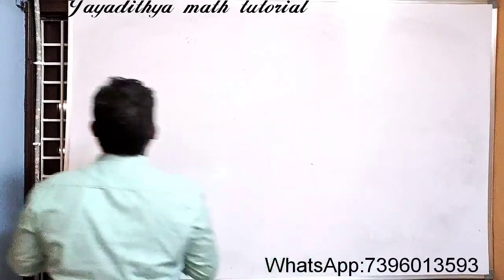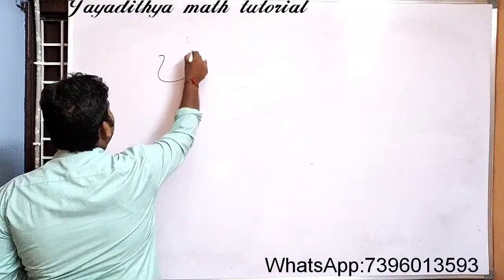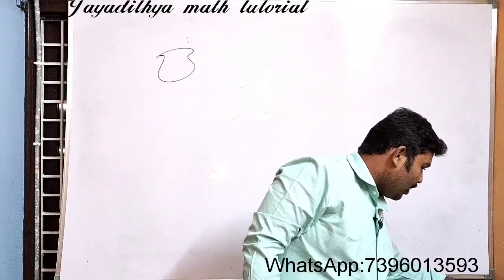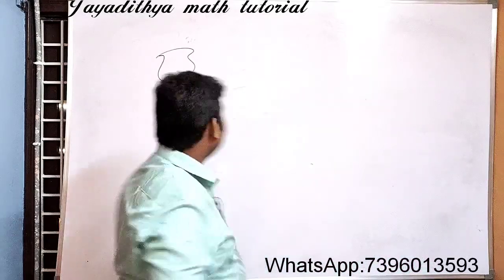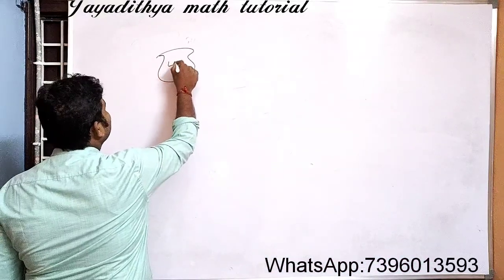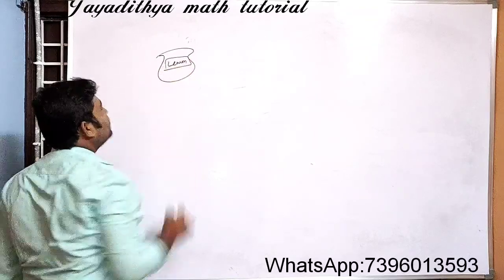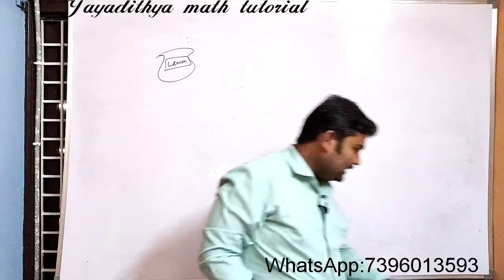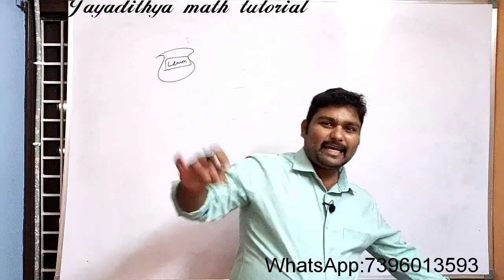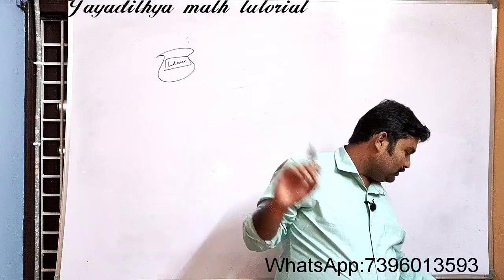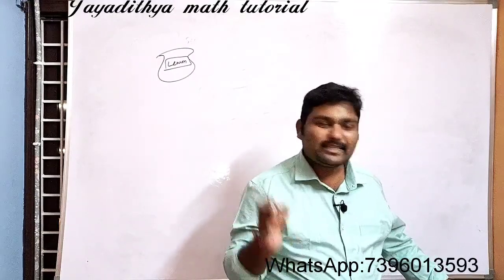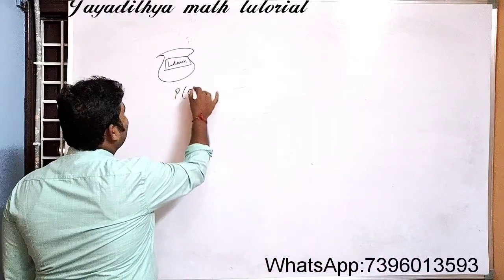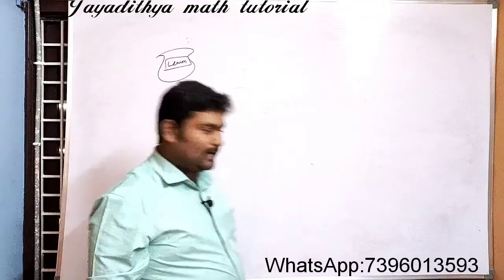Like a bag problem. See here, there is a bag. In that bag, it contains only lemon flavored candies. Okay, it will contain all lemon flavored candies. What do you mean by candy? It is like a chocolate, right? So Malini takes one candy without looking into the bag. What is the probability that she takes out an orange flavored candy?